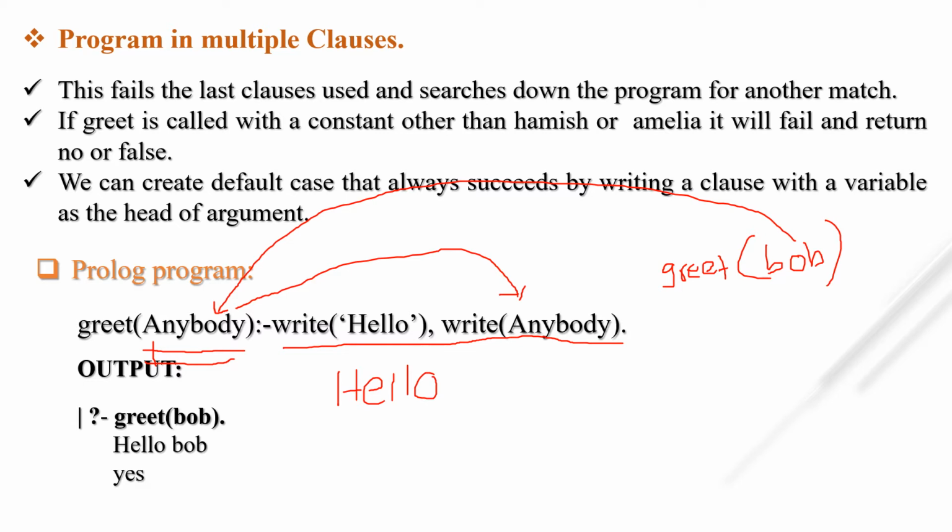Then what is the value of anybody? Bob. So this will be printed. So we can use the default case that is always going to succeed for any other person apart from Amelia and Hamish. Okay, let's see the output.